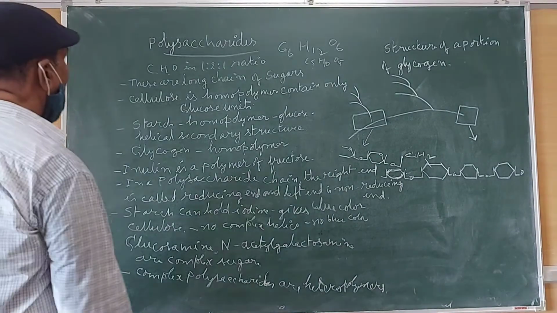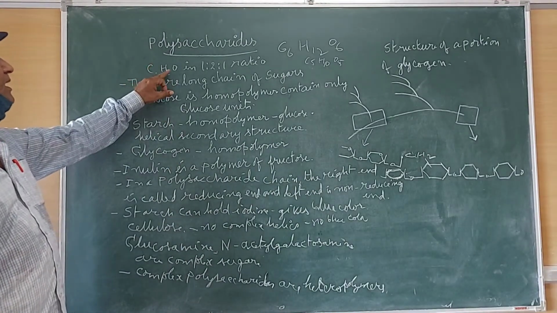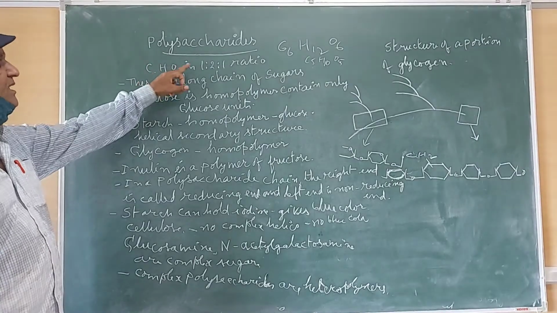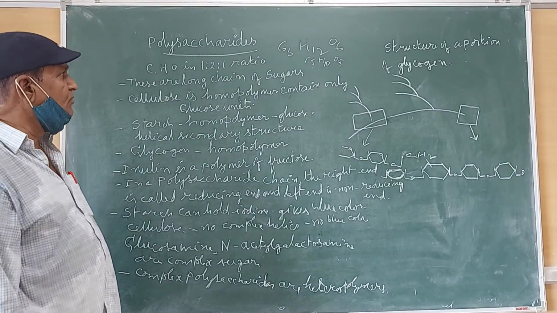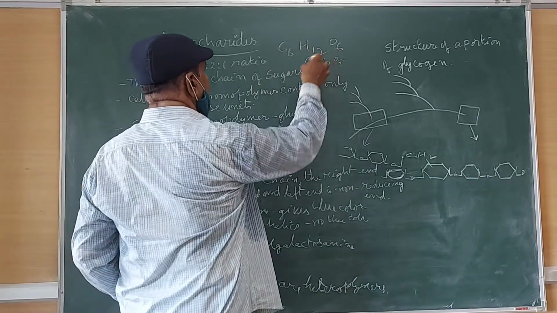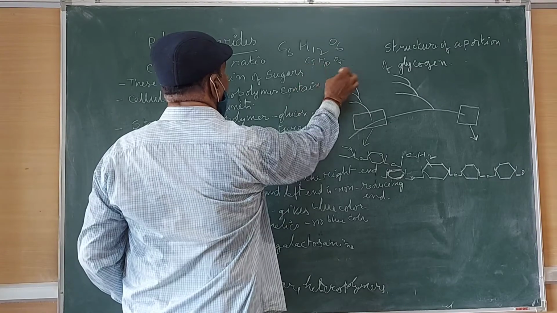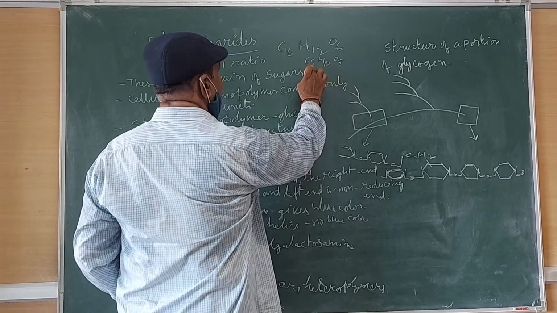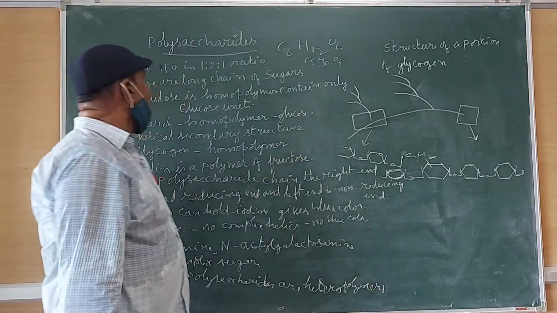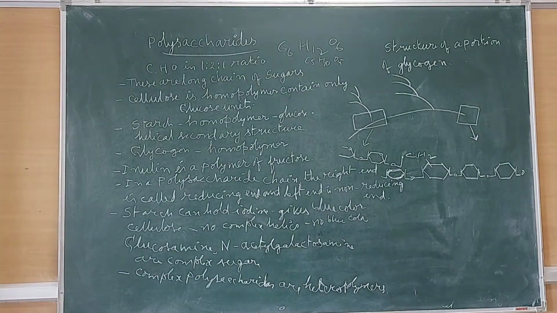Polysaccharides are made by carbon, hydrogen, oxygen. They are in the ratio of 1:2:1. Example, C6H12O6, 1:2:1. Similarly, ribose is C5H10O5. And the polysaccharides are long chains of sugars.